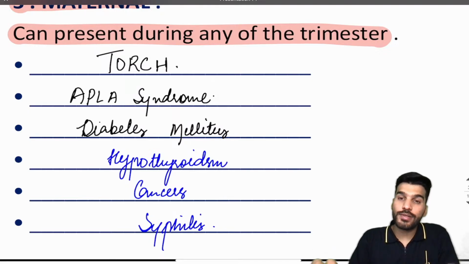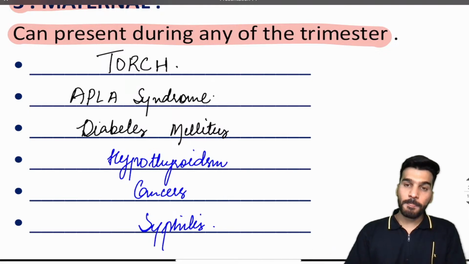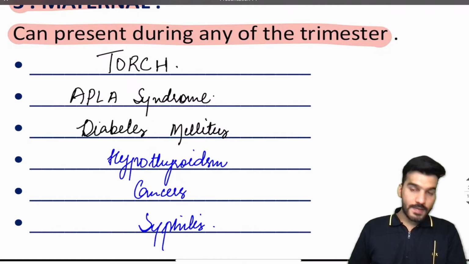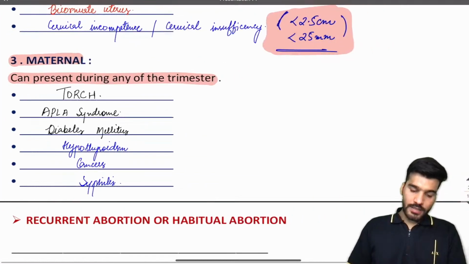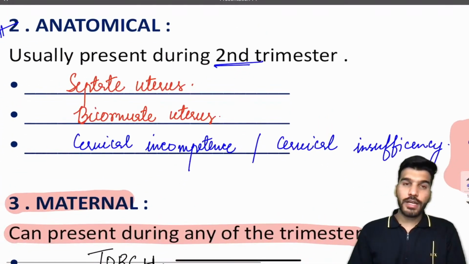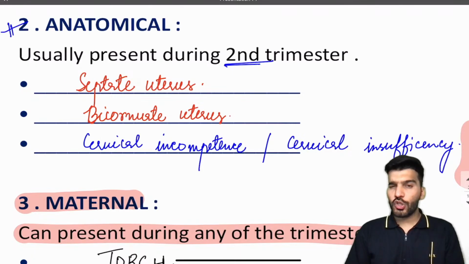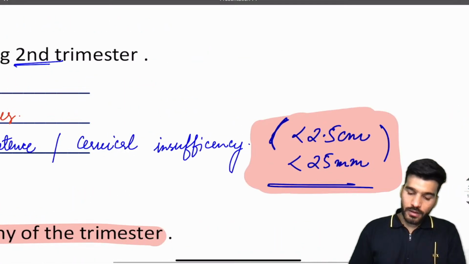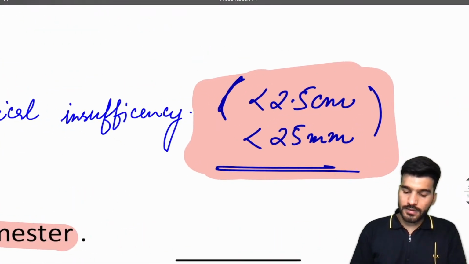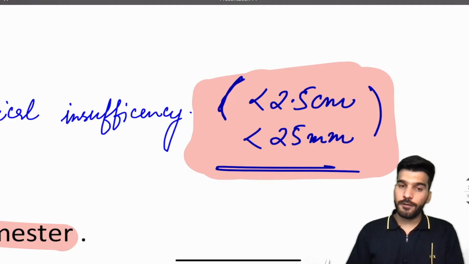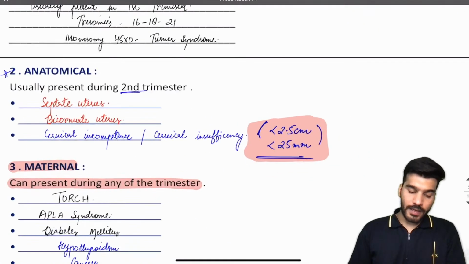Next is going to be the bicornuate uterus. Either there will be a cervical incompetence or the short cervix, also called cervical insufficiency. How to define this? When the cervix is less than 2.5 centimeter or less than 25 mm, that is cervical incompetence.